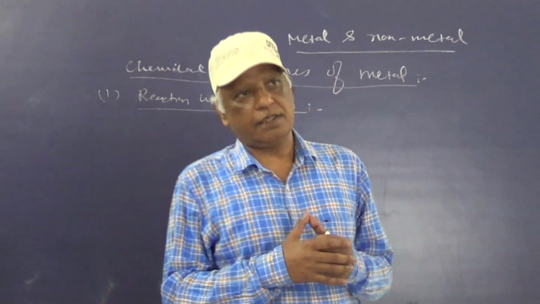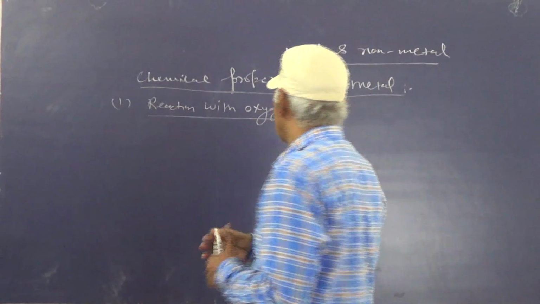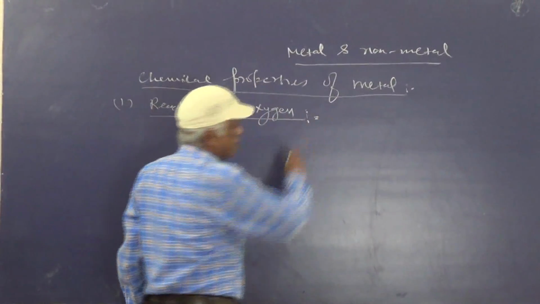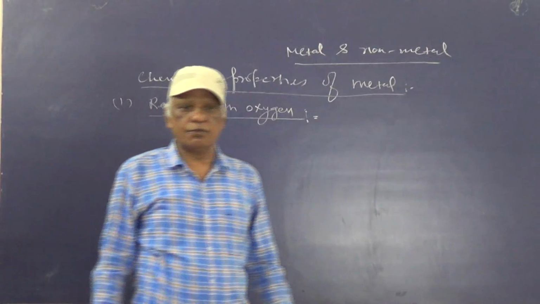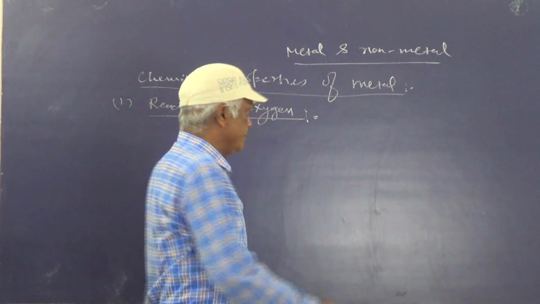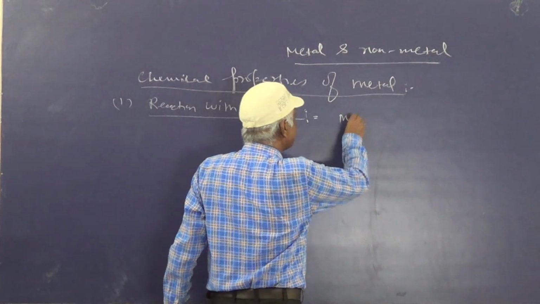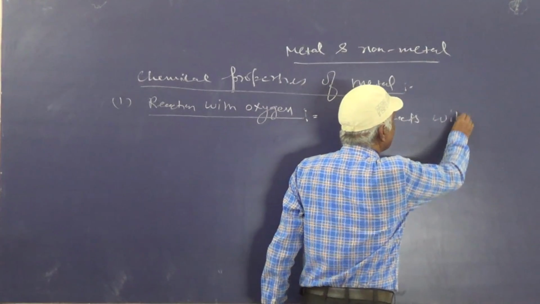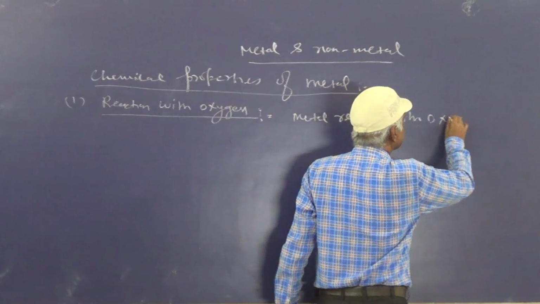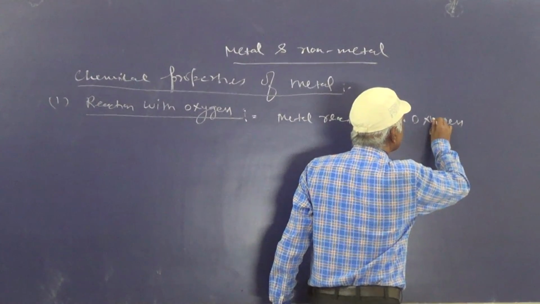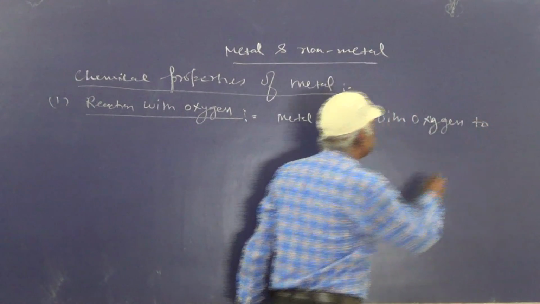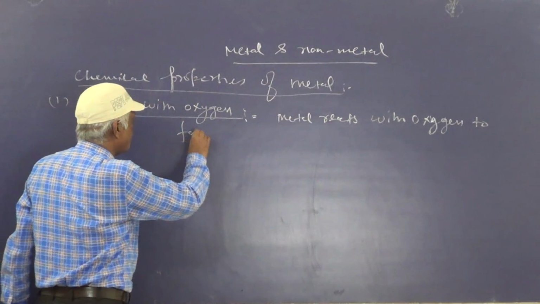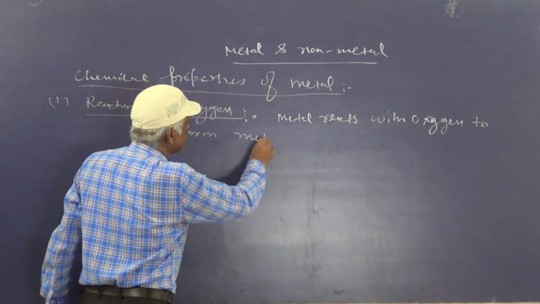Metals on reaction with oxygen. Metals react with oxygen to form metal oxide.